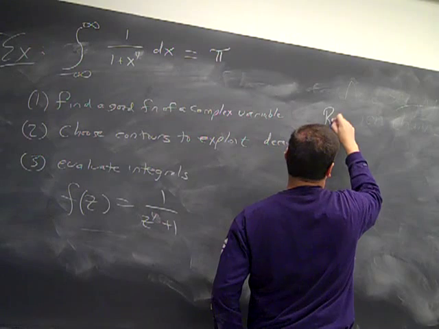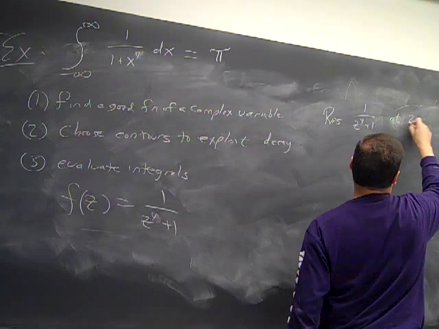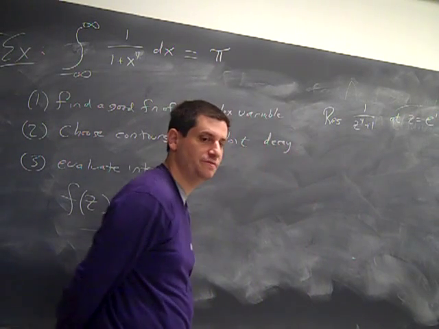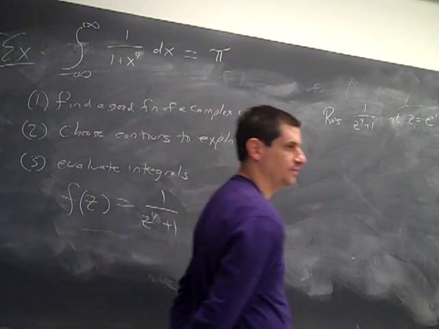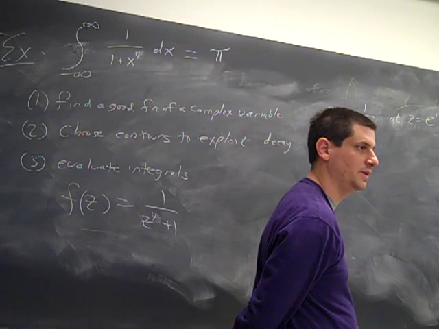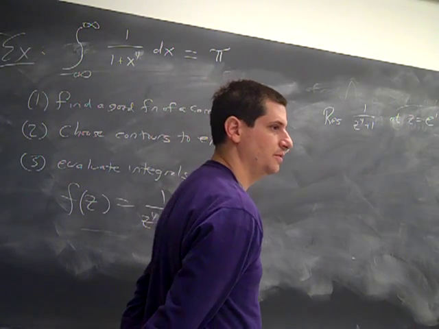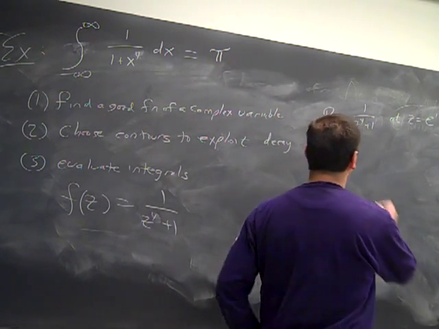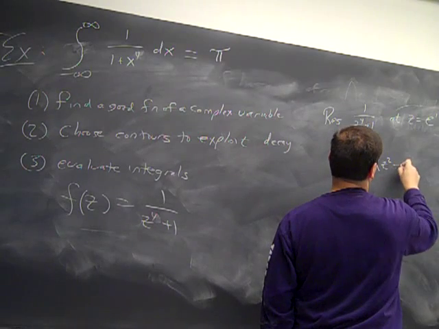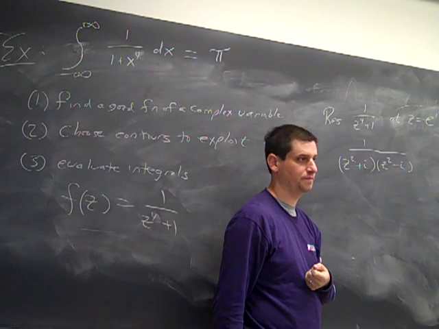Okay, so what is the residue of 1 over z to the 4th plus 1 at z equals e to the I pi over 4? We need to figure this out. There's a couple of ways to try to do the algebra. Can we break it up into 1 over z squared plus I and 1 over z squared minus I? That's one way to do that. So z squared plus I, z squared minus I. It's a great way to factor it. I'll get z to the 4th, they cancel, plus 1, perfect.